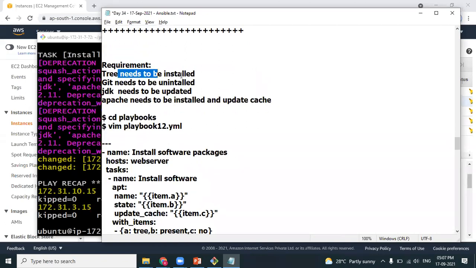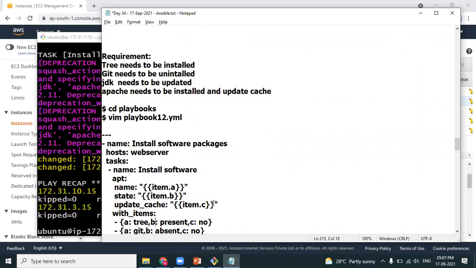So look at the requirement. Tree needs to be installed. Git needs to be uninstalled. JDK needs to be updated from lower version to higher version. Apache needs to be installed with updating the repository. So in every iteration, one should be installed, one should be uninstalled. You cannot hard code state as present like in our previous example, isn't it, Anuj?